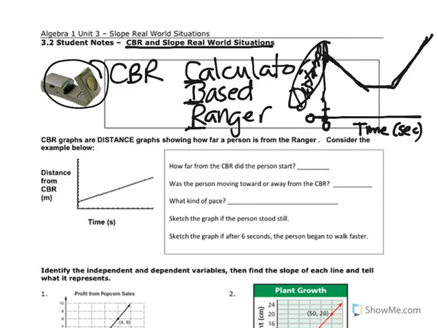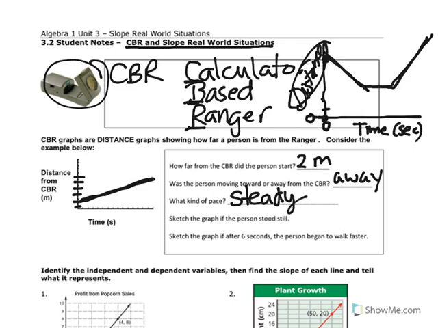It says, how far did the person start? Well, it's on the 2 slot, so that's 2 meters. Was the person moving toward or away from the CBR? Well, it's going this way, so it's getting further and further away, so that's away. What kind of pace? So what we're saying there is, did he change how fast he was going? And it's no, he was going at a steady pace.